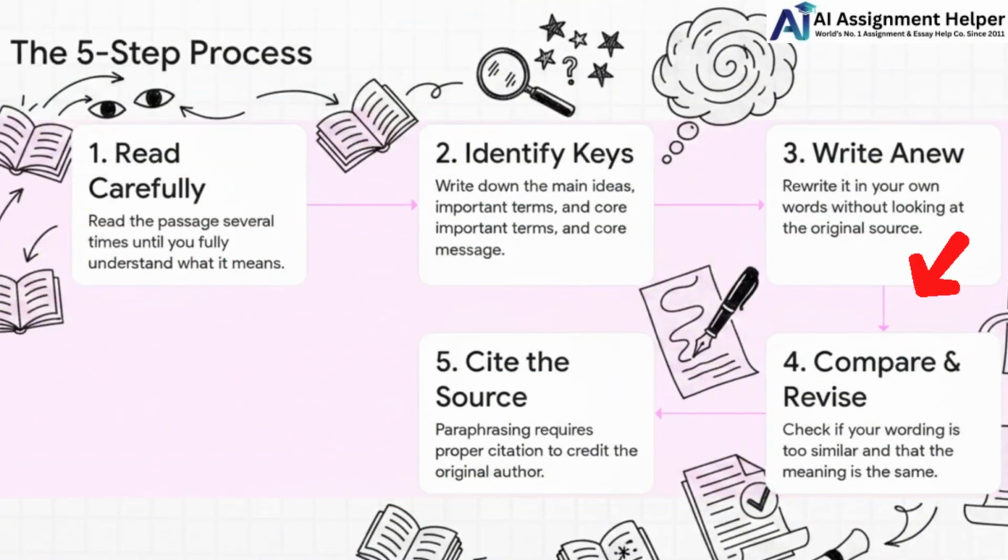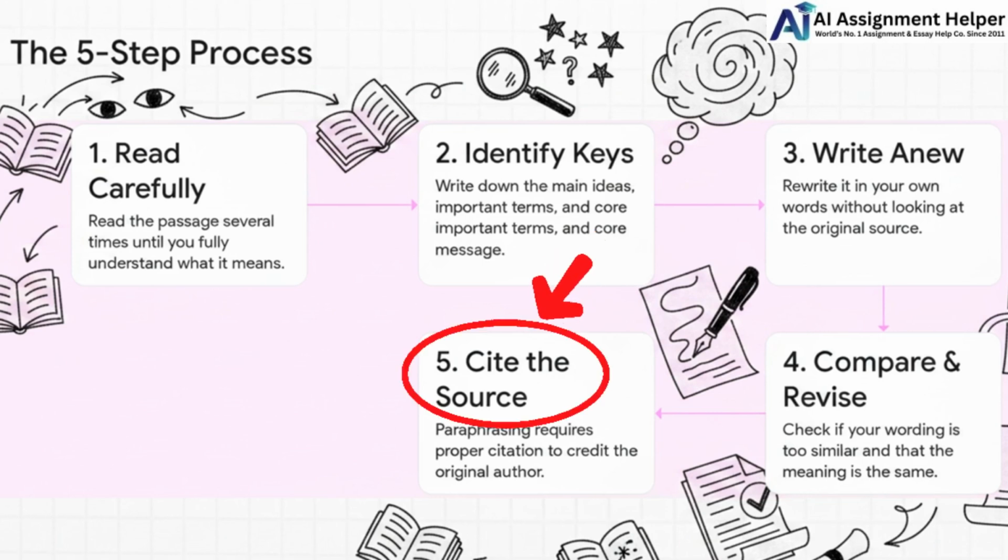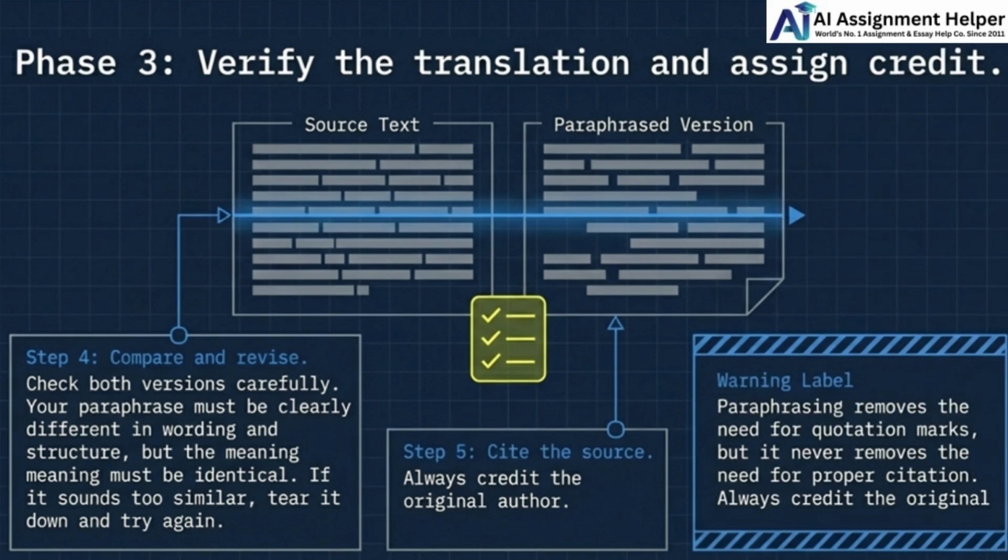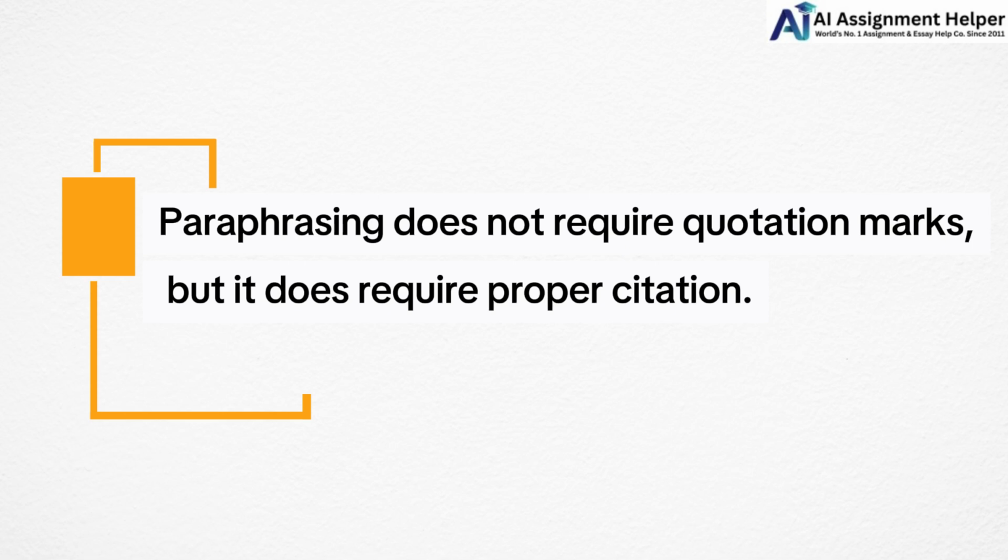Step 4. Compare your version with the original. Check both versions carefully. If your wording sounds too similar to the source, revise it again. Step 5. Cite the source. Even if you paraphrase, you still need to give credit to the original author. Paraphrasing does not require quotation marks, but it does require proper citation.